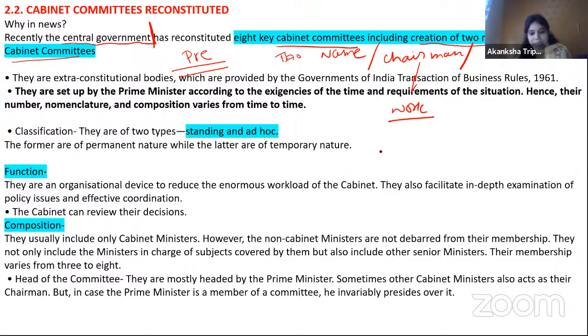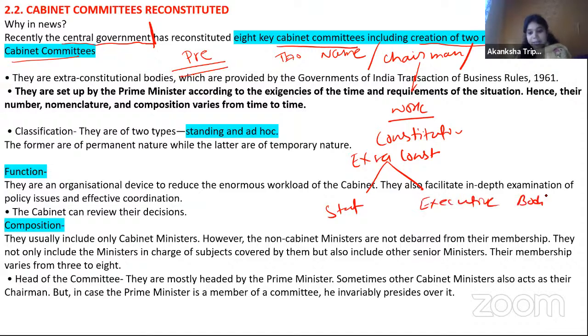Number one, please make sure you know the difference between the constitutional bodies and the extra constitutional bodies. Okay, these extra constitutional bodies are again divided into 2 parts: statutory bodies and then executive bodies. As the name suggests, constitutional, though I'm sure you must be knowing. Statutory, the bodies or the act bodies that are created by the act of parliament.